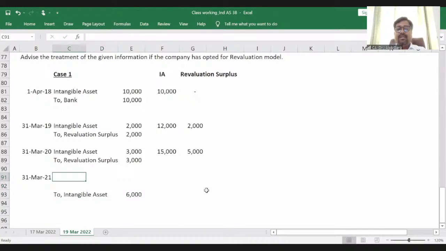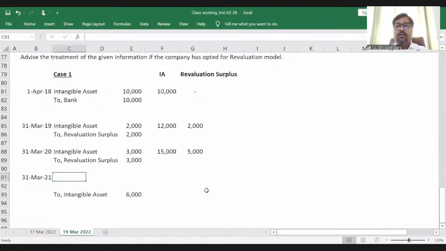Now tell me, what is the debit entry? Tell me what needs to be debited. What should be debited here? Srinidhi, Jay, Sainam. What needs to be debited here?